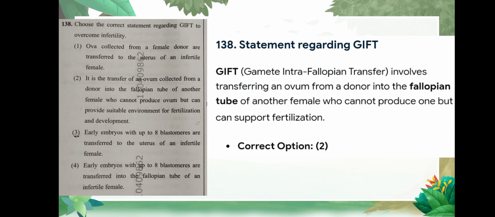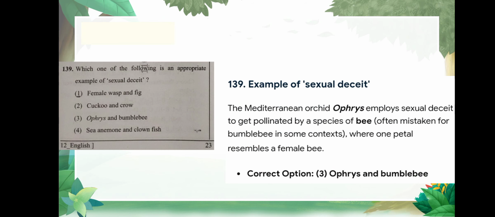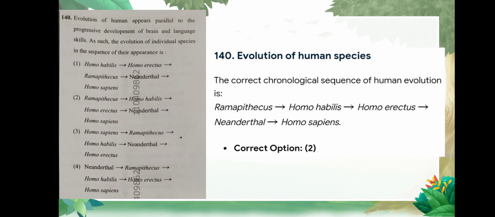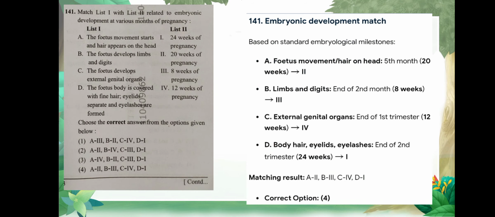Question number 138 is choose the correct statement regarding GIFT to overcome infertility, option number 2, gamete intra-fallopian transfer. Question number 139 is which of the following is an appropriate example of sexual deceit. Correct option is Ophrys and bumblebee. Question number 140 is evolution of human appears parallel to the progressive development of brain and language skill. As such, the evolution of individual species in the sequence of their appearance is. Correct option is option number 2.